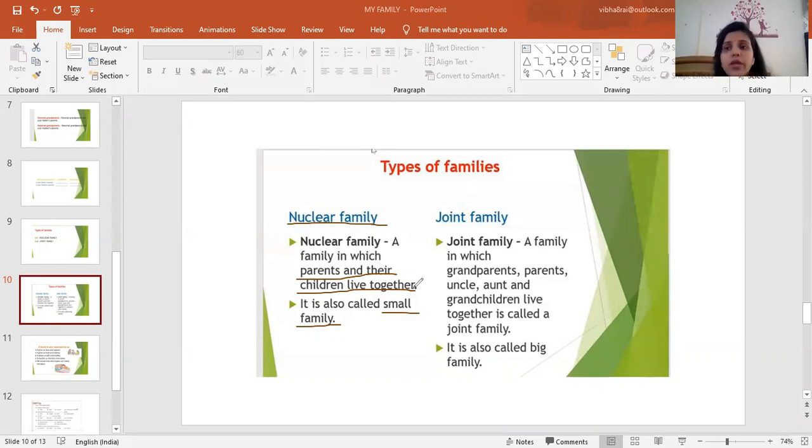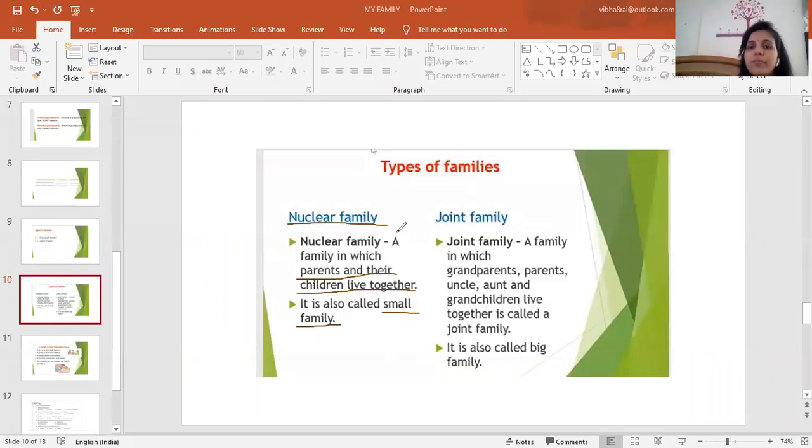Now, children, you can also tell me or you can identify. You can also try to identify that you are living in nuclear family or joint family. Tell your parents that you are living in nuclear family or joint family.